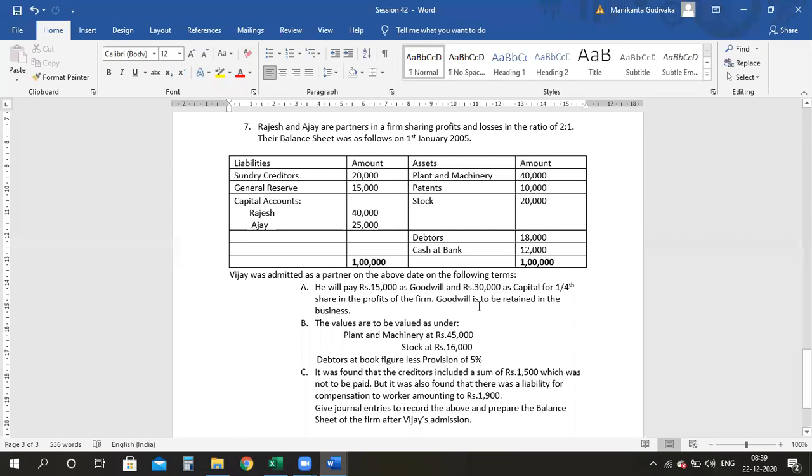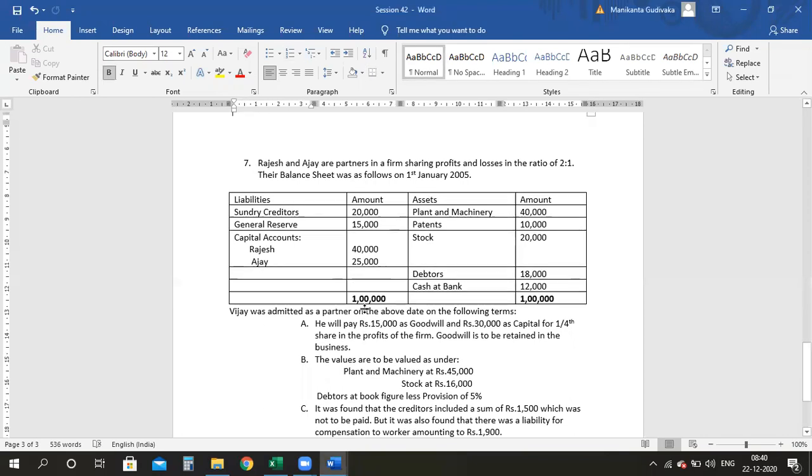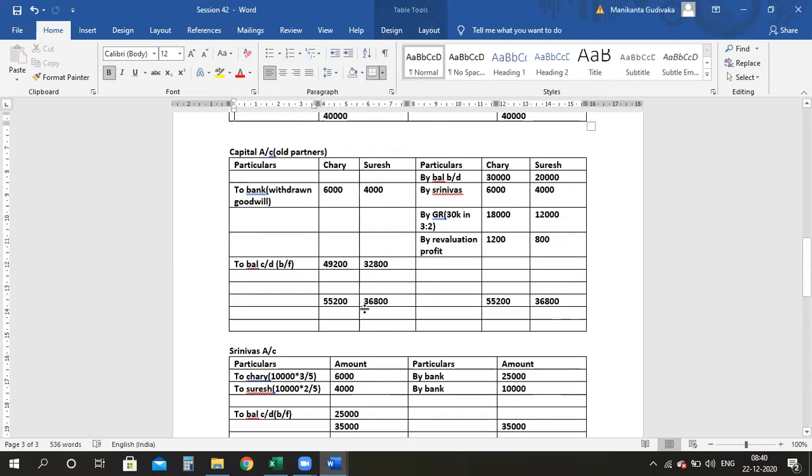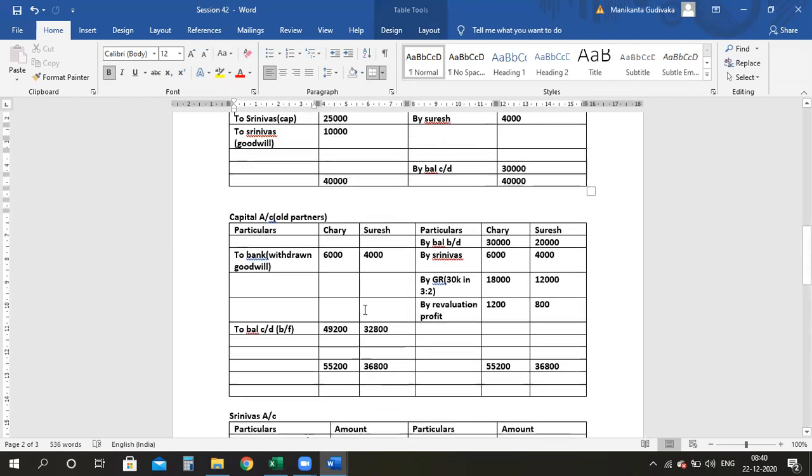After that, see here what is happening. Goodwill is retained in the business. Now, why am I stressing this point? Earlier in problem number 6, what happened? They clearly told that the amount has been withdrawn by the old partners. Yes or no?